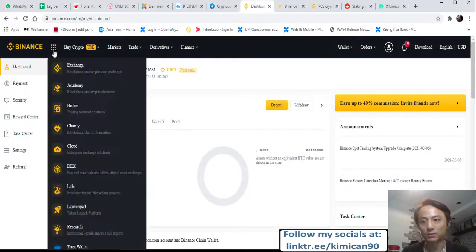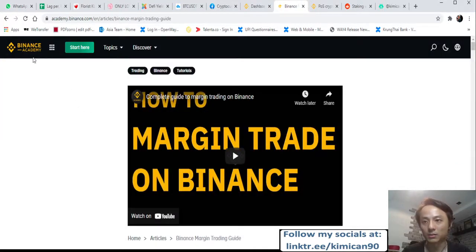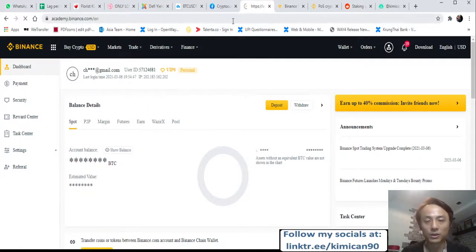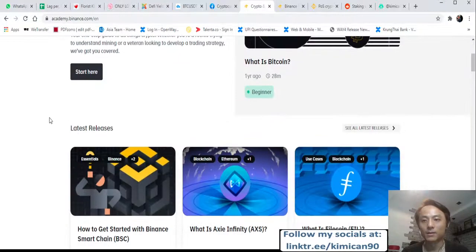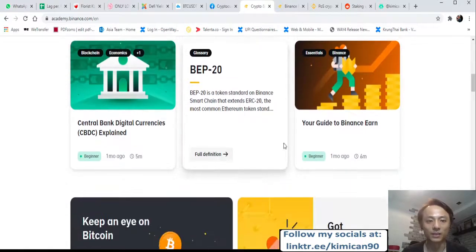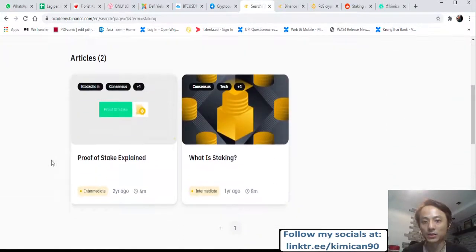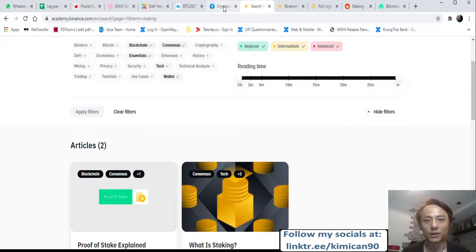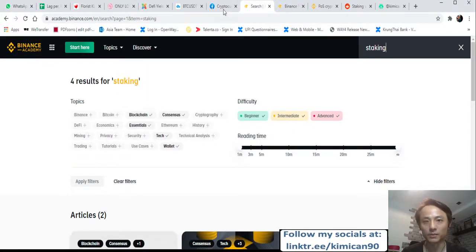But before that, just wanted to share with you guys that for Binance, if you go inside your dashboard, there's actually something called Binance Academy. So this Binance Academy is like your textbook, right? Basically, whatever topic you want to find, everything is here. If you want to search for staking, you can just type staking here, and some of the topics will come out: proof of staking, what is staking, and so on. Okay, so I'll just do a quick run through about staking here, just from the demonstration.